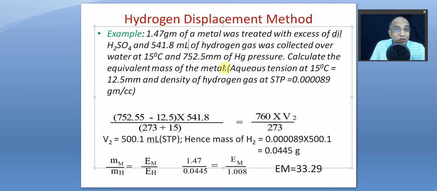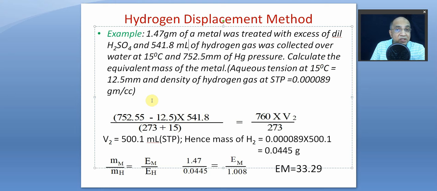So we have to subtract the pressure of the water vapor, that is called the aqueous tension, to get the pressure of the dry gas. The aqueous tension of water, that is water vapor pressure, is 12.5 millimeter, and hydrogen gas has a density at STP equal to 0.4089 gram per ml or cc.